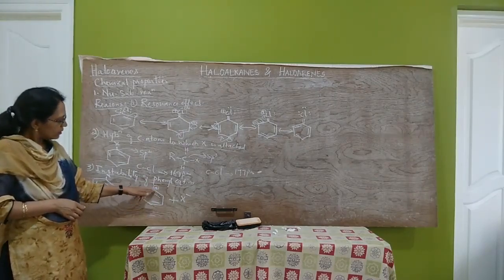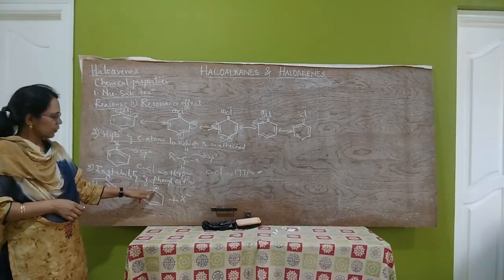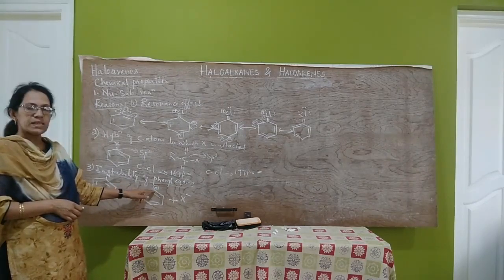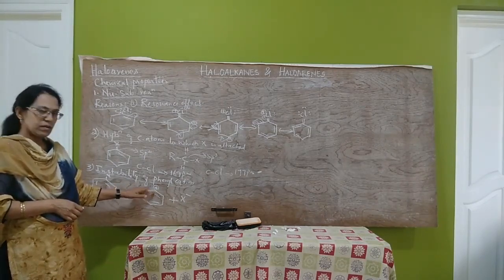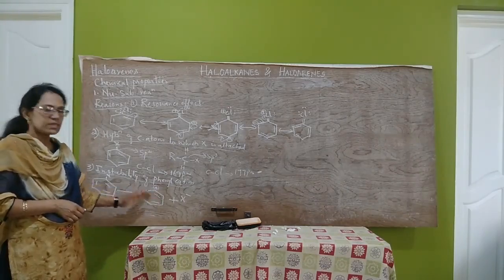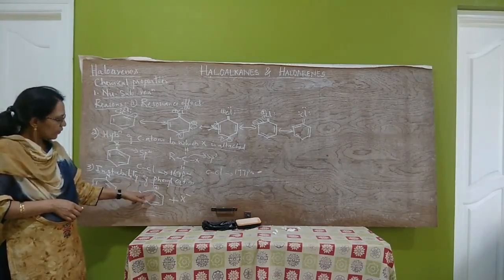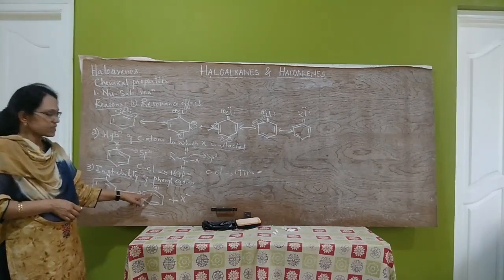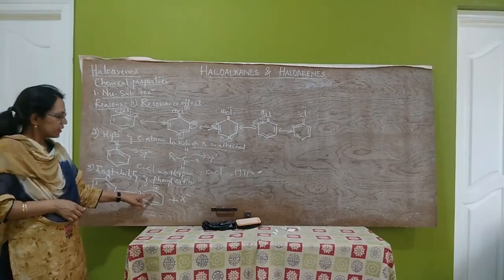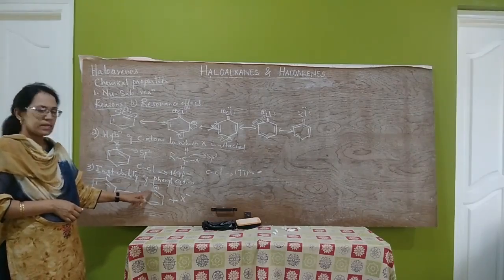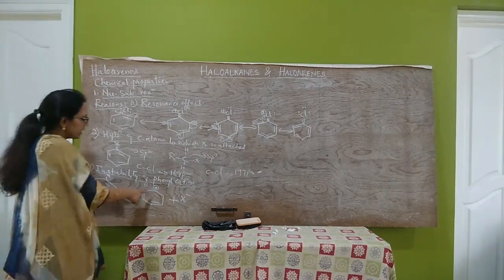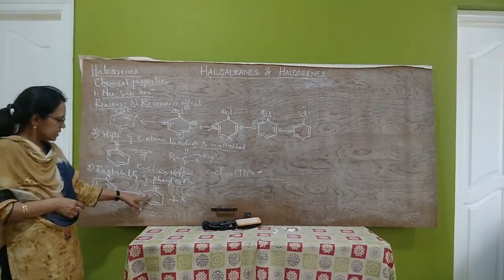Here this carbon carries positive charge, that means this carbon is electron deficient. Therefore resonance cannot take place, so it cannot be stabilized by resonance. Therefore, it is less stable. It is very less stable. Phenyl carbocation is very less stable.